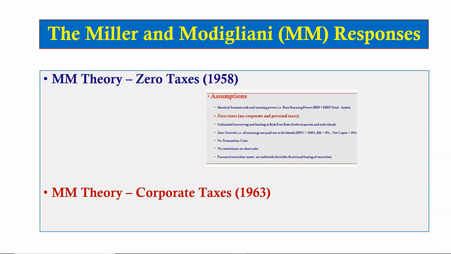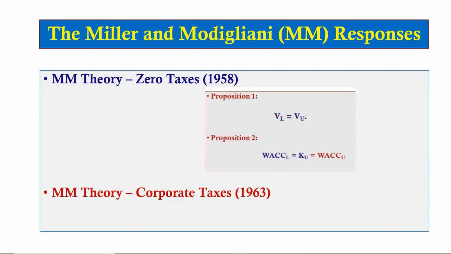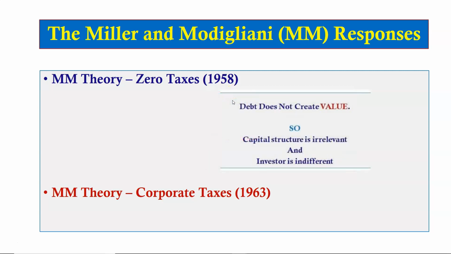In 1958, Modigliani and Miller proposed that when there are no taxes, the value of a levered firm is equal to the value of an unlevered firm, and the cost of unlevered equity is equal to the cost of capital of a leveraged firm. So the conclusion is that debt does not create value, and hence capital structure is irrelevant, as investors are indifferent between investing in leveraged and unleveraged firms.